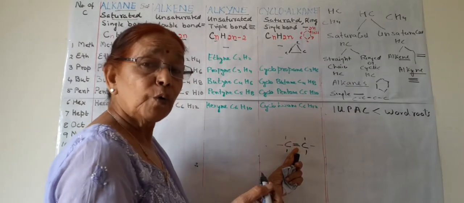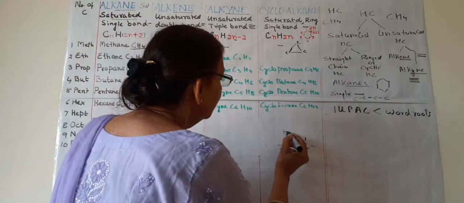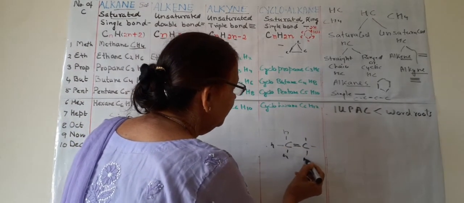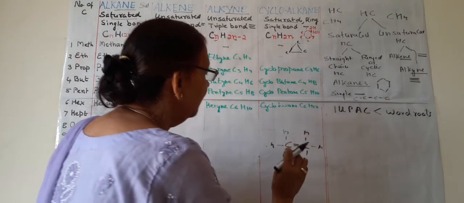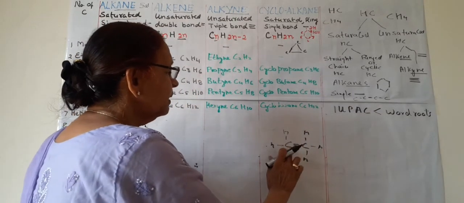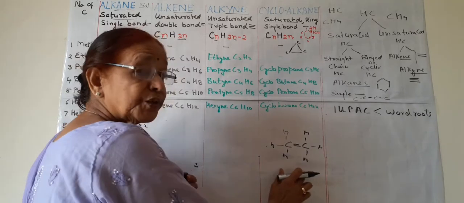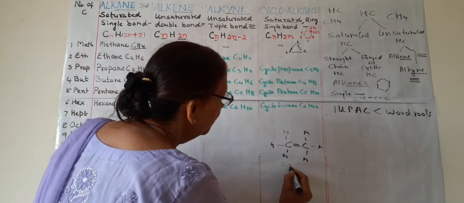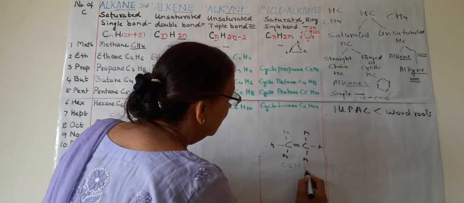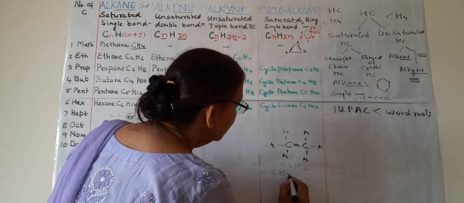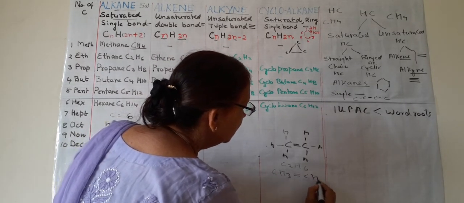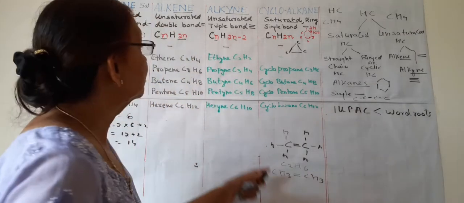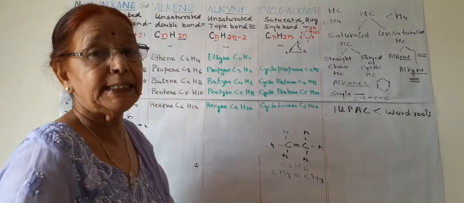These are covalent bonds. So if this is H, H, H, H, we fill these valencies by H. So this is the structure of ethene.